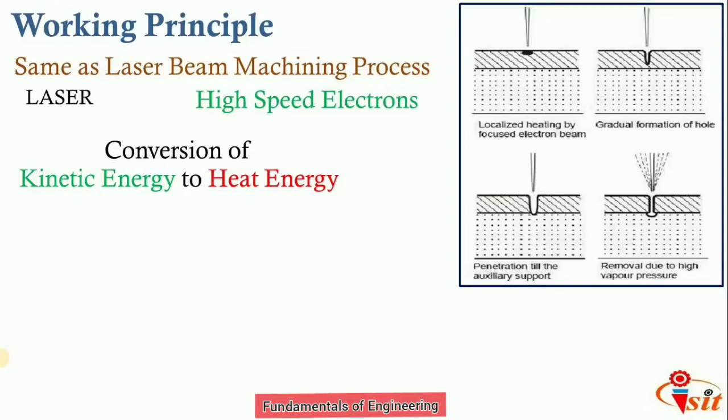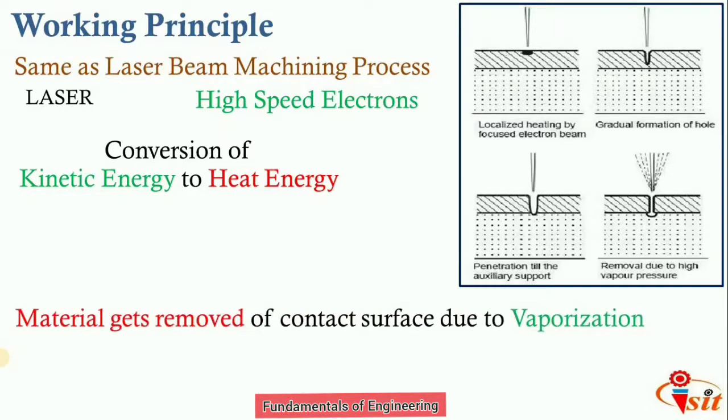Depending upon the intensity of heating, the material can melt and vaporize. So material removal takes place at the contact surface due to melting and vaporization. This is the basic principle of the electron beam machining process.